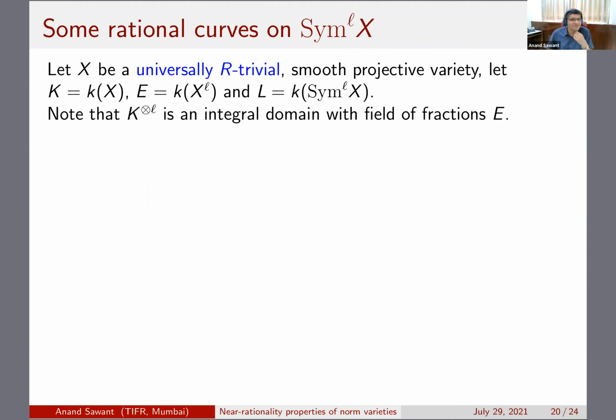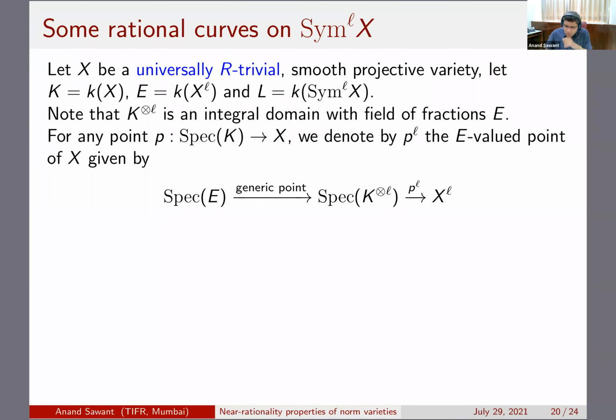So big K is the function field of X, and if you take its tensor product with itself L times, it's an integral domain whose field of fractions is E, which is the function field of X, the product of X with itself L times. Now here is a way of getting an E valued point on the product starting from a K valued point on X.